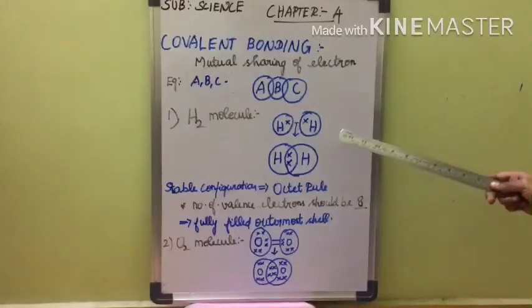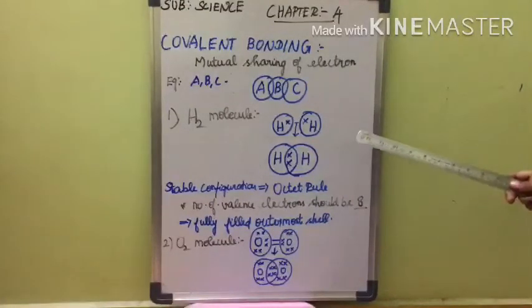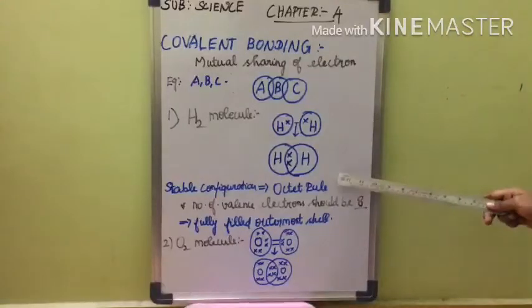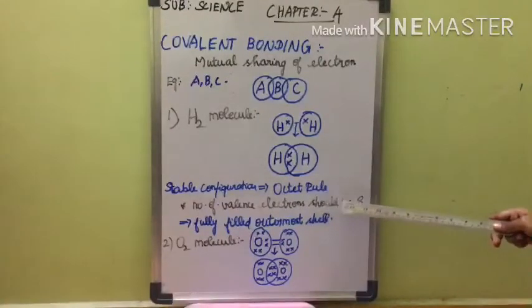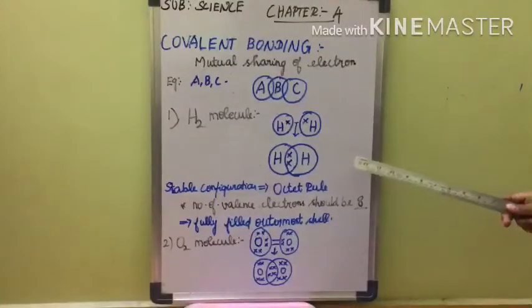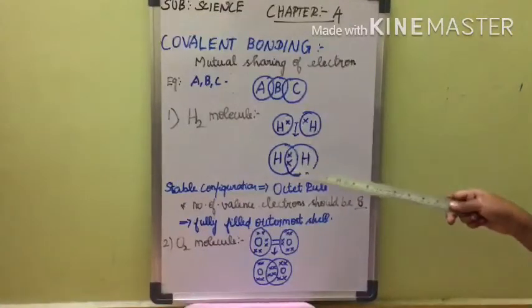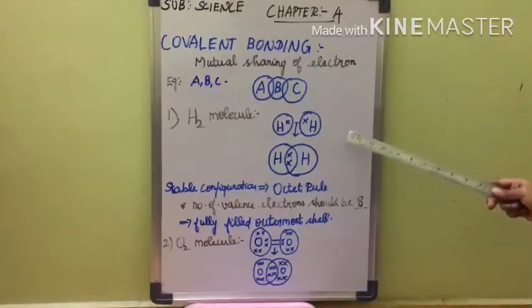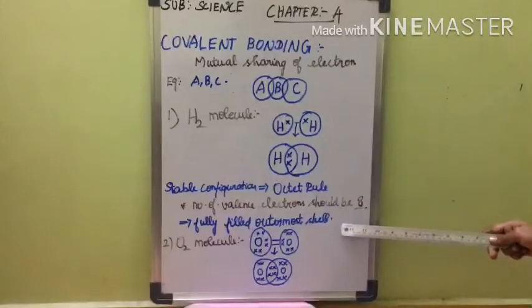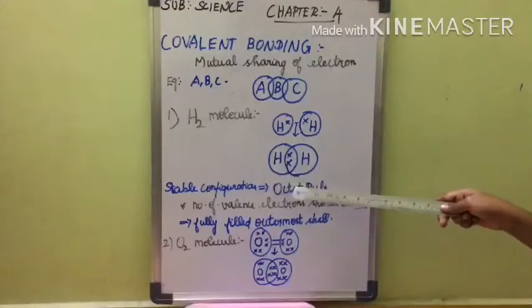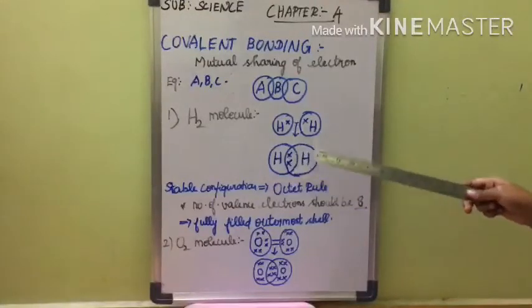Do you know what a stable configuration is? It means it should satisfy the octet rule. Octa means 8. The number of valence electrons should be 8. Now a doubt may arise, because here there are not 8 electrons. Few exceptions are there. A fully filled outermost shell is also a stable configuration. So here it is fully filled.